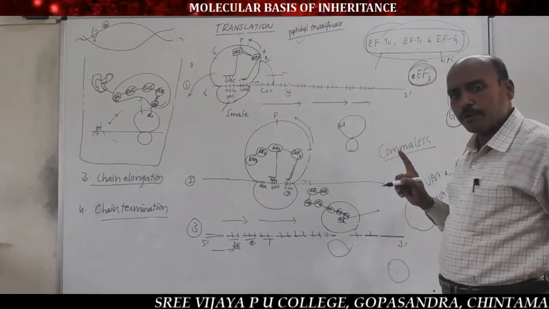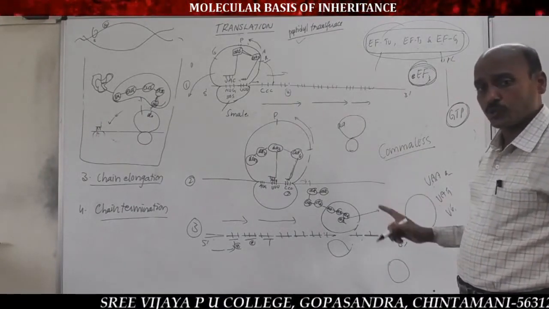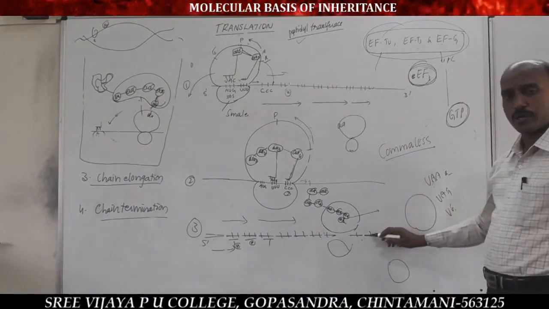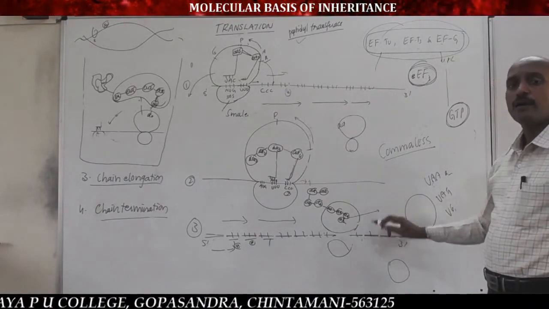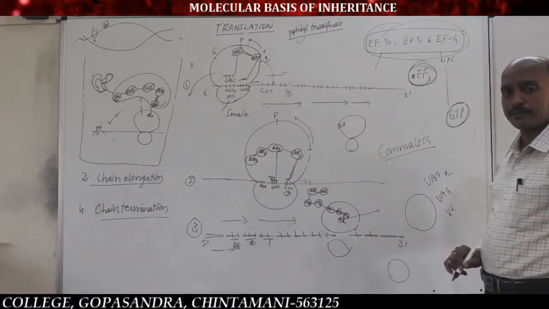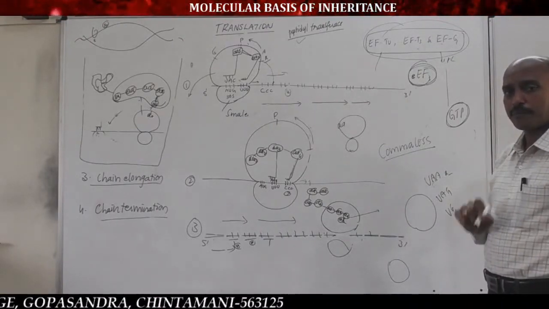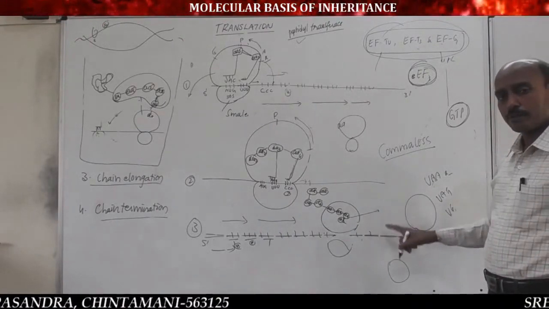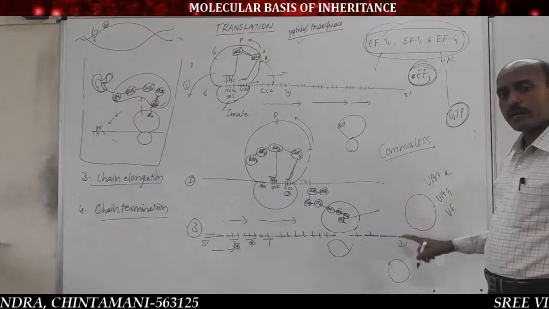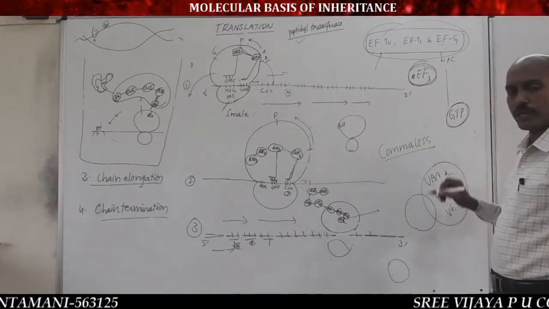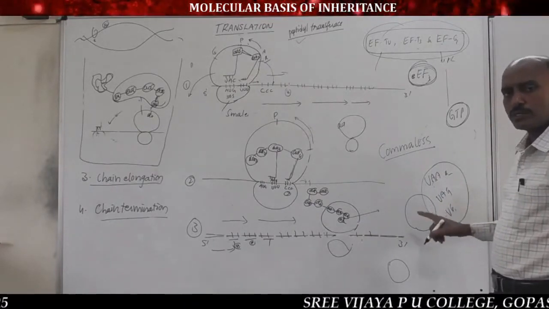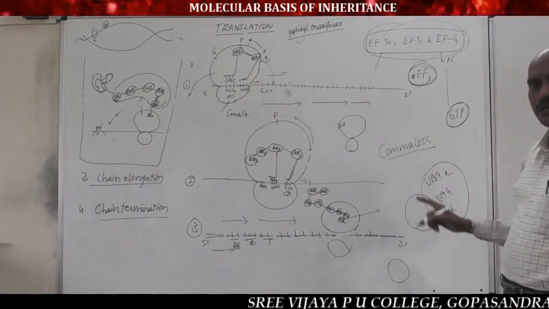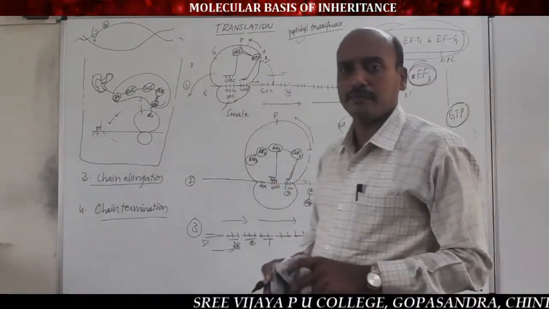When the ribosome arrives at the terminator codon, it stops the elongation of the polypeptide chain. You remember? Second point: when the ribosome arrives at the terminator codon like UAA or UAG or UGA, it undergoes chain termination to stop the elongation of the polypeptide chain.